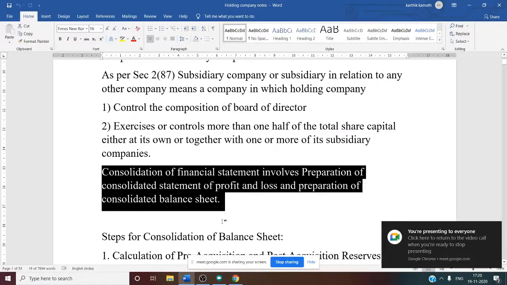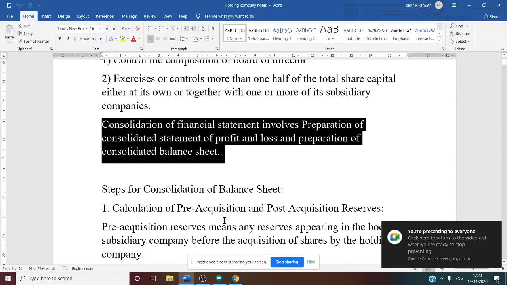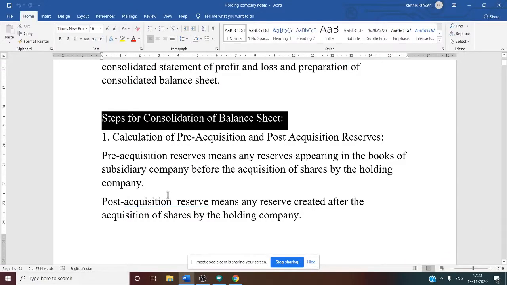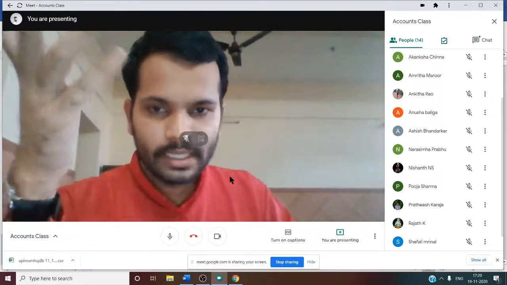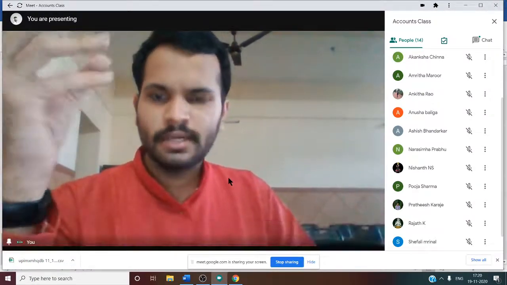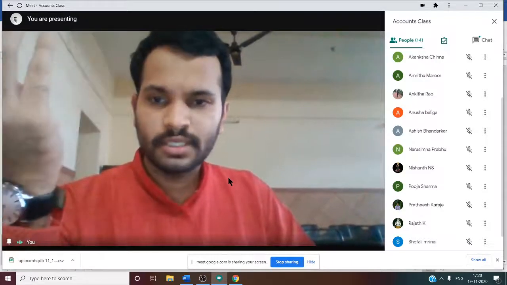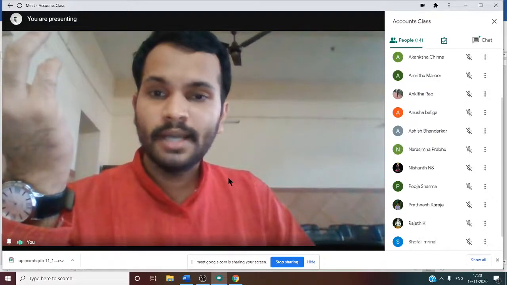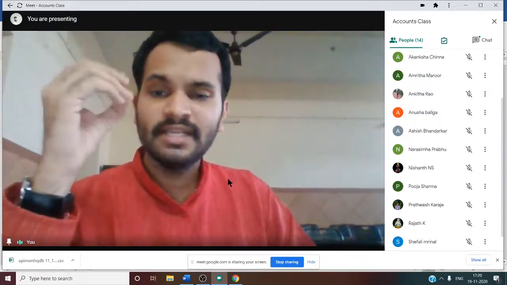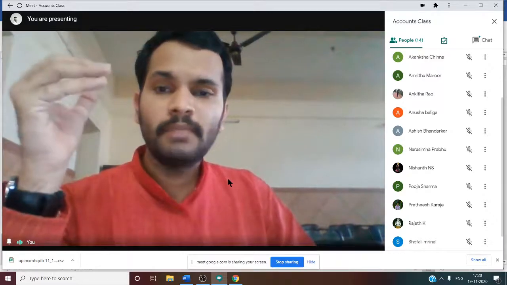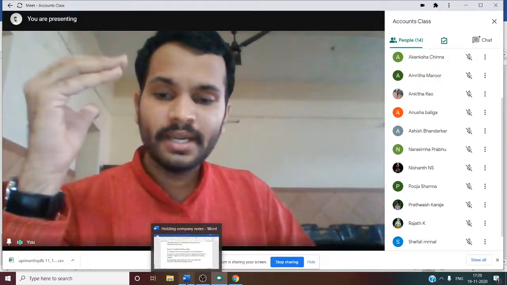So now let us see one by one. We need to see what all things are involved in holding company accounts. Steps for consolidation of balance sheet. Before knowing the steps, one more thing. From this chapter, a 24 marks question comes regularly, and sometimes a 12 marks question is also asked, but more often it is for 24 marks. So it is a very lengthy problem, and we need to understand every step.